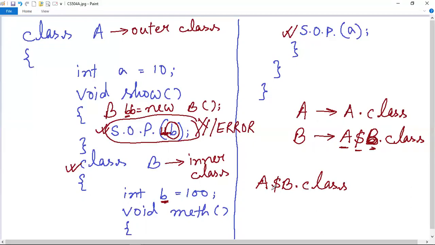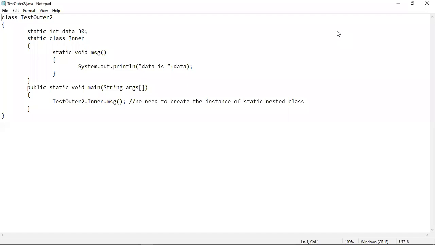So now let's do a program which will demonstrate how the static keyword can be used before a nested class. This is a simple program that has a static variable containing a value 30 inside this TestOuter2 class. This is the outer class. Inside this outer class, we have declared a nested class, which is a static nested class because the static keyword is written before it.